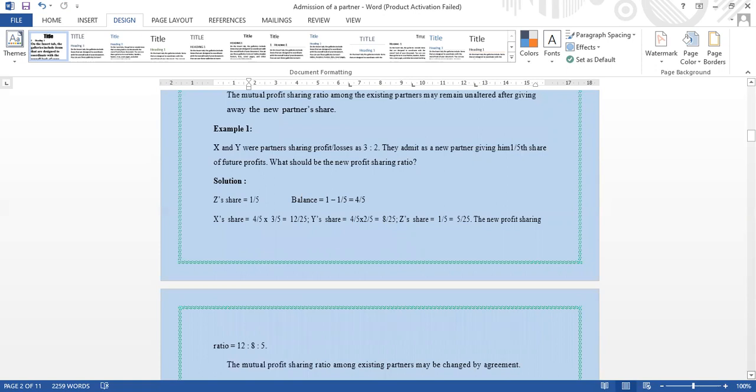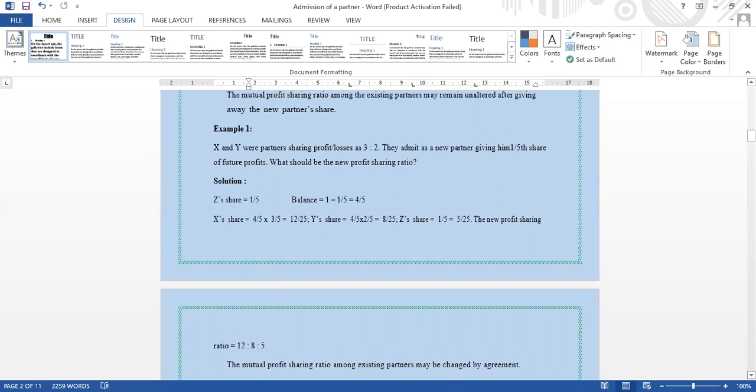X and Y were partners sharing profits and losses as 3 is to 2. The ratio is 3 is to 2. That is the old ratio. They admit Z as a new partner, giving him 1/5 share of future profits. What should be the new profit sharing ratio? We can see the solution.